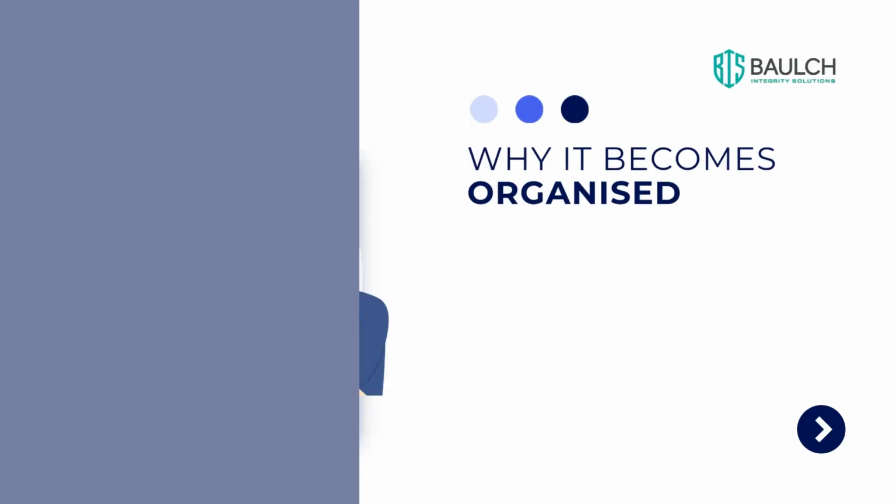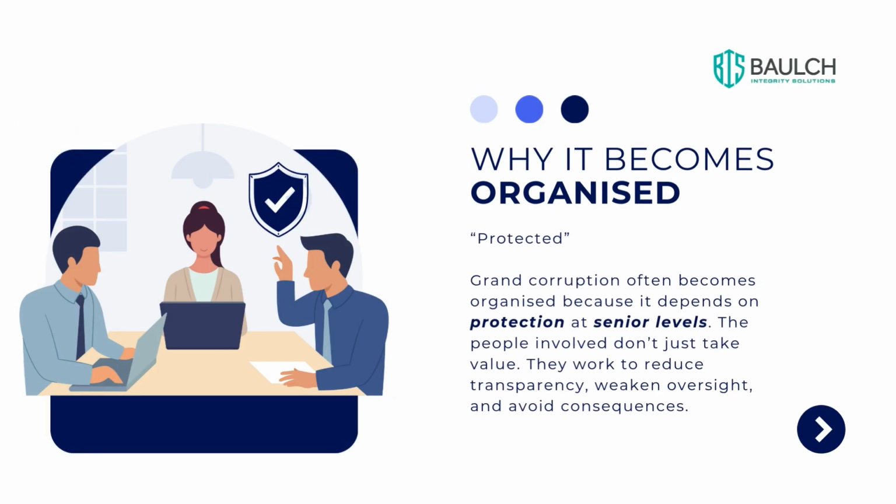So why does grand corruption become organised? It's about the corrupt being protected. Grand corruption often becomes organised because it depends on protection at senior levels. The people involved don't just take value. They work to reduce the transparency and weaken oversight and avoid consequences.